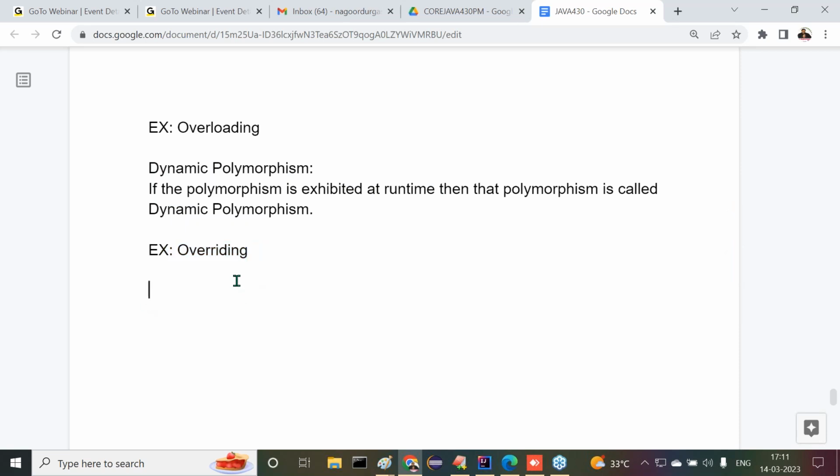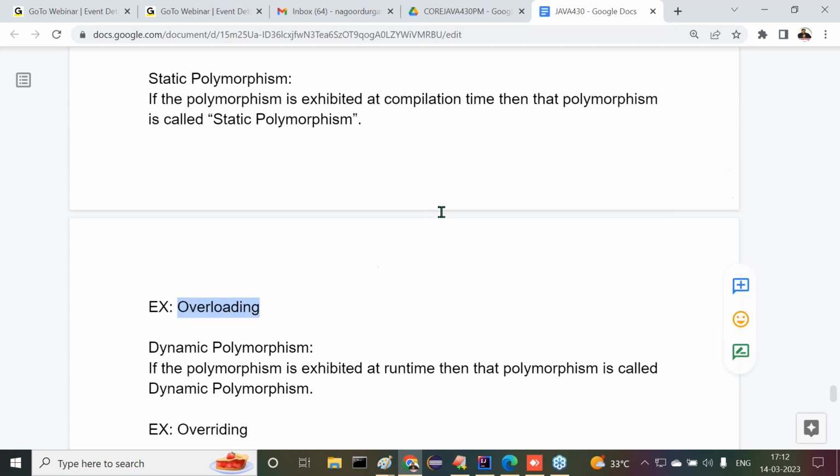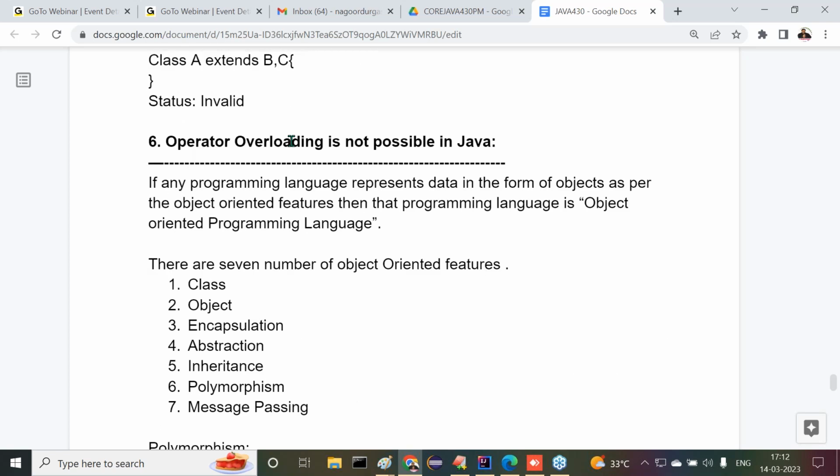I don't require the overriding topic now. I require only overloading. Why do we need to take only overloading here? Our concept is that operator overloading is not possible in Java. That I have to take. If I want to take that, first we have to understand what operator overloading is. After that, we will understand why it is not possible in the case of Java.